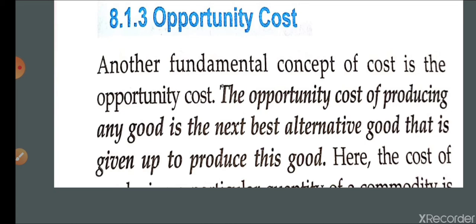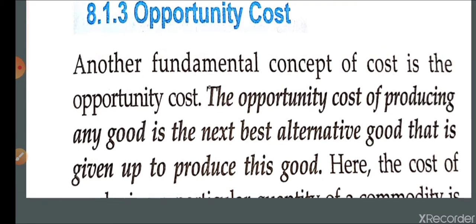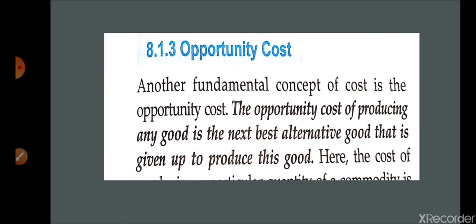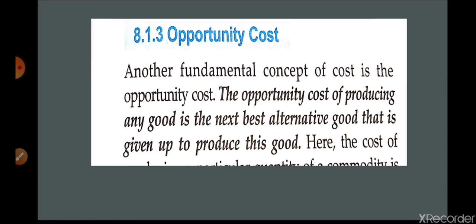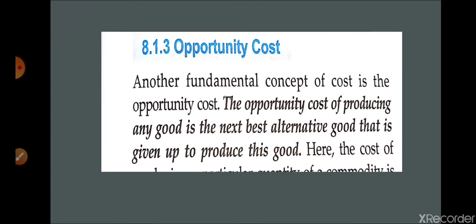So we can say that the number of pencils to be given up to produce that bread is not the opportunity cost. That quantity of cloth which you are going to give up to produce that bread, that is the opportunity cost for that one. In terms of money we are counting, and we will calculate implicit and explicit cost both. So now we can move to the next applications of opportunity cost.